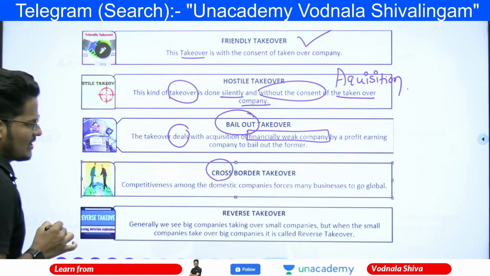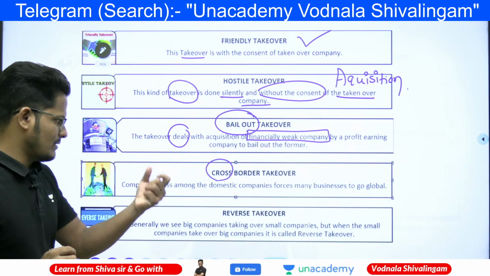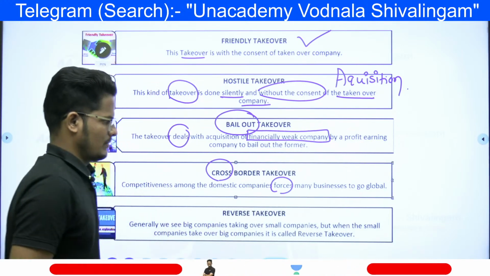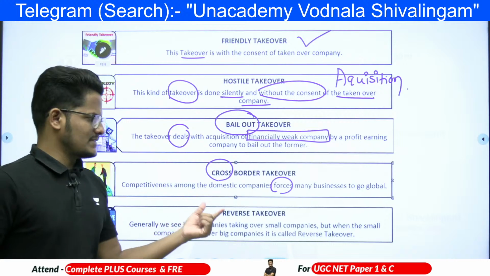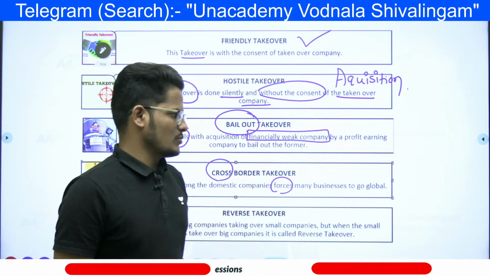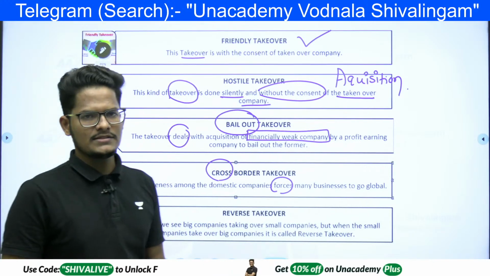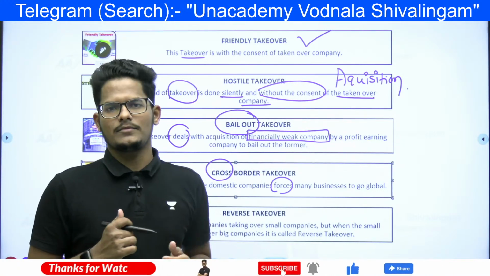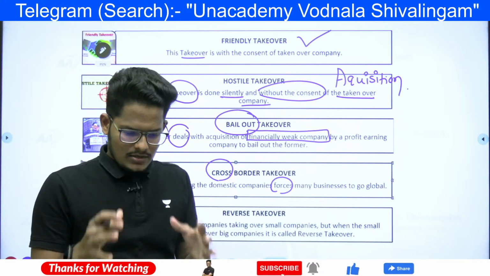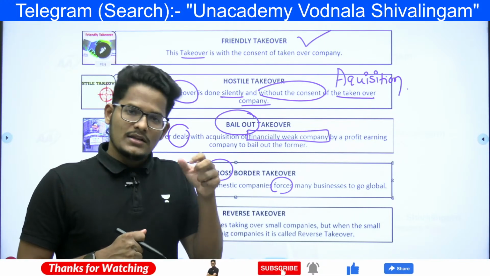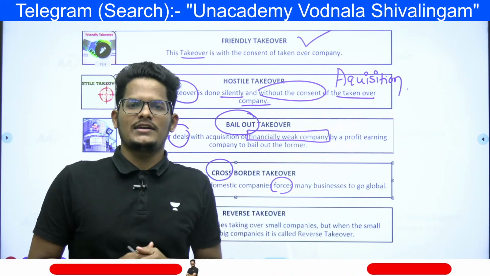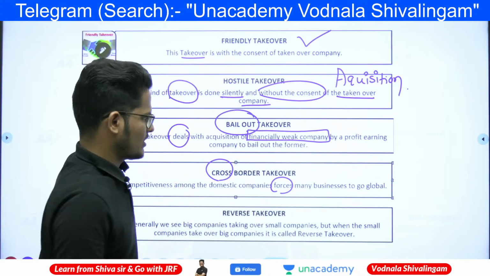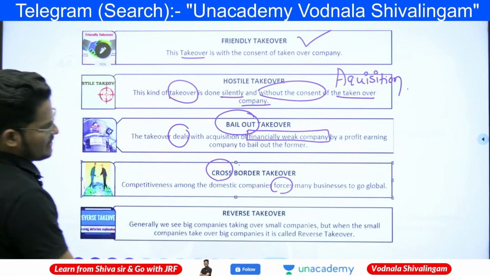Cross-border takeover. The name itself indicates that competitiveness among the domestic companies forces many businesses to go global. That is a cross-border takeover. Means a company is performing very competitively within India, very strong. It will be taken over by some other foreign entity because they want to expand their business not only in India, but in other countries also. So that will be a cross-border takeover.